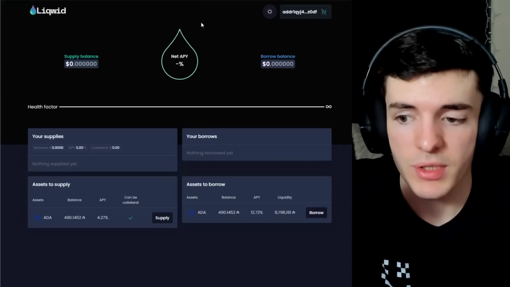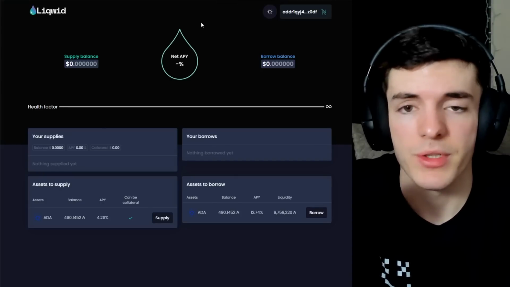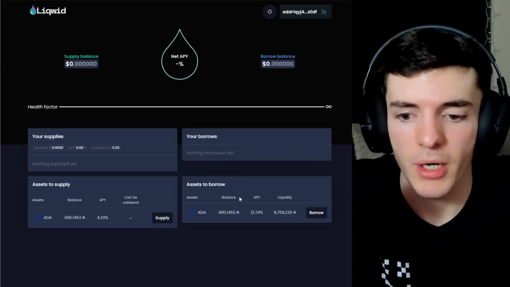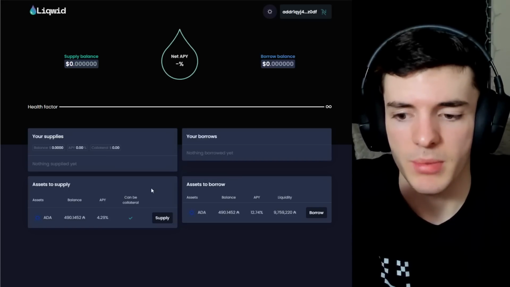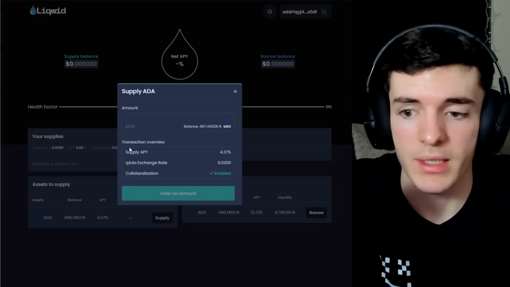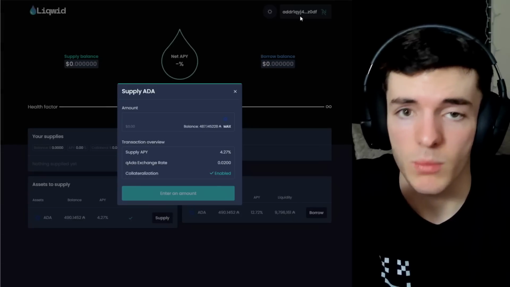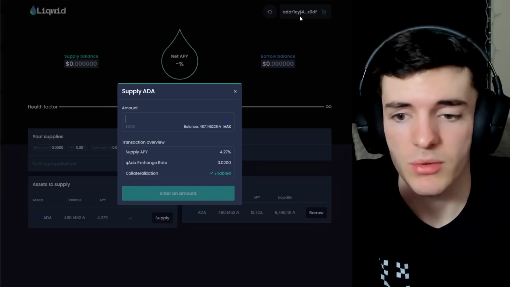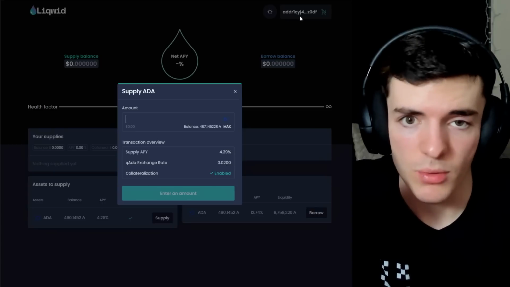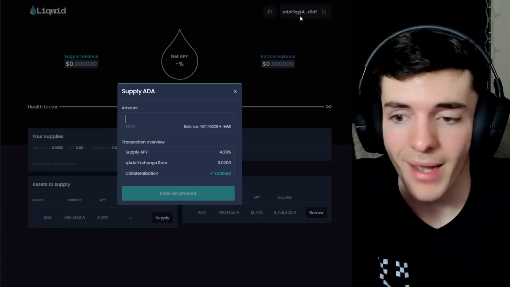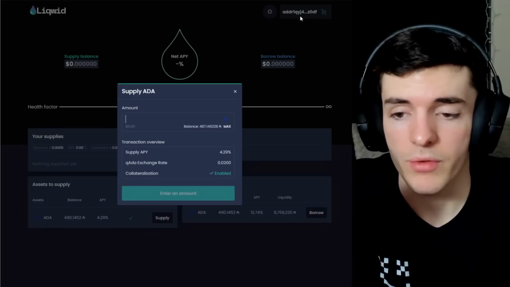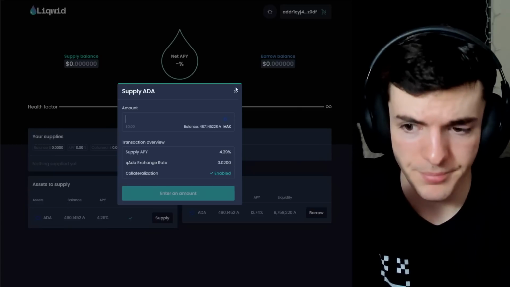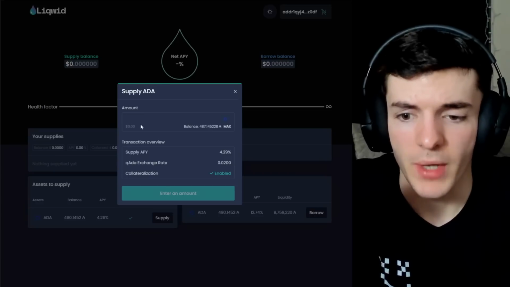Now, first things first, what we're going to do is we're going to supply some ADA. In order to borrow ADA at the moment, you have to have QADA, which comes from supplying ADA. When you supply ADA, if we click here and we've already connected our wallet, you're going to have to enable collateral too. I'll leave a playlist from JPEG Store on how to enable collateral, how to fund your wallet, if you're confused and you haven't gotten this far, or if you want to fund it from another blockchain. But in short, you have to supply some ADA.